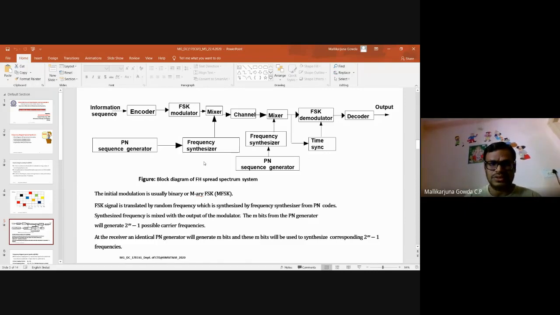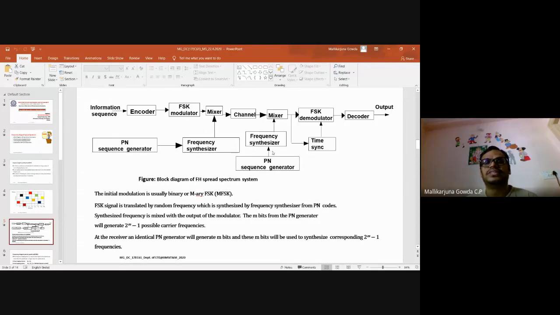So the carrier frequency of this modulated signal keeps changing depending upon the pseudo-noise sequence. The same pseudo-noise sequence will be used at the receiver side also. After shifting the carrier frequency, it will be transmitted over the channel.